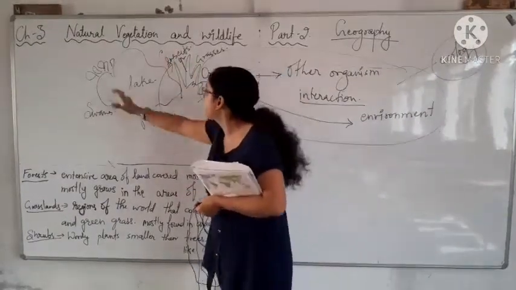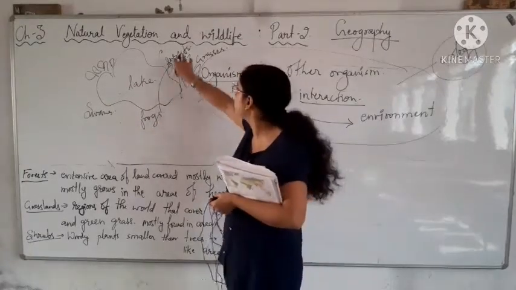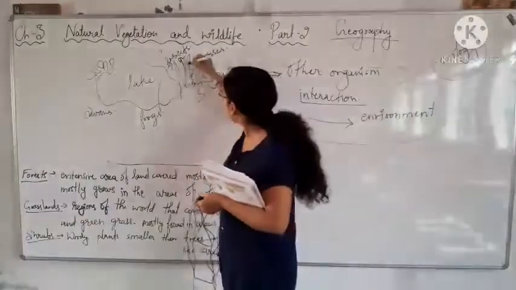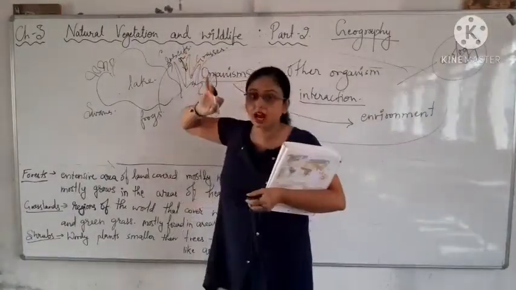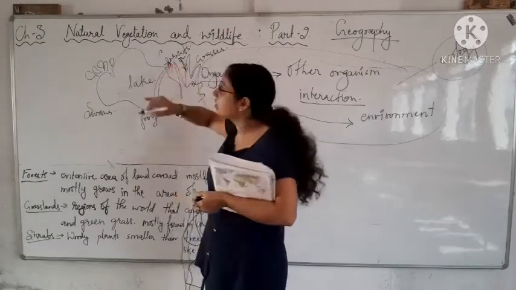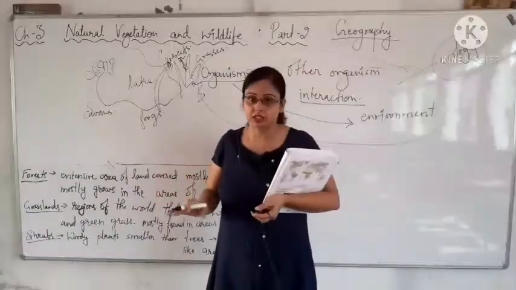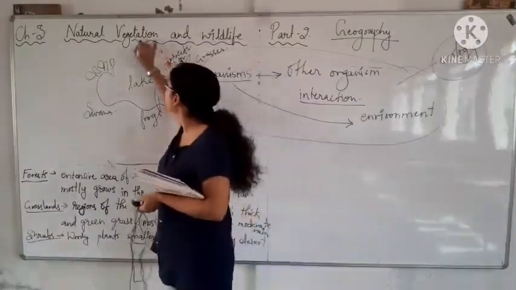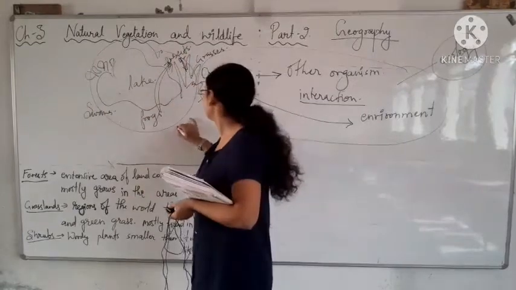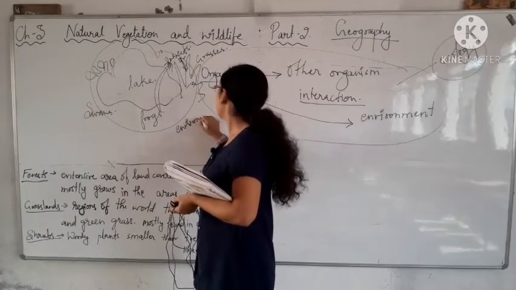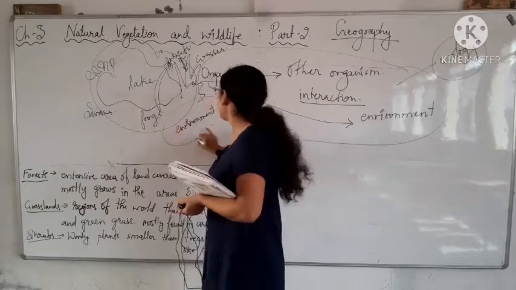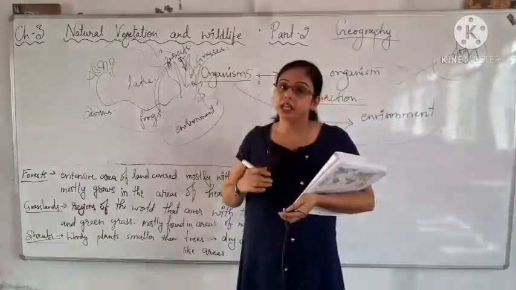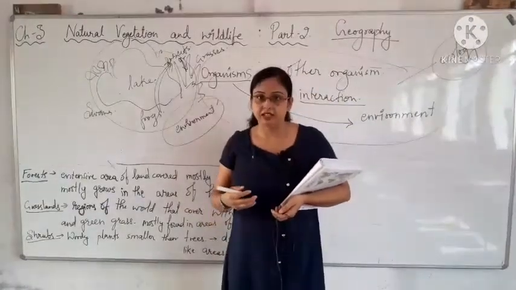Now like this if you see, there is interaction between each organism, right? The insect is interacting with the grass, the frog is interacting with the insects. They depend on each other, they interact with each other. The same way they interact with their environment also, and as per the environment they adjust, right?